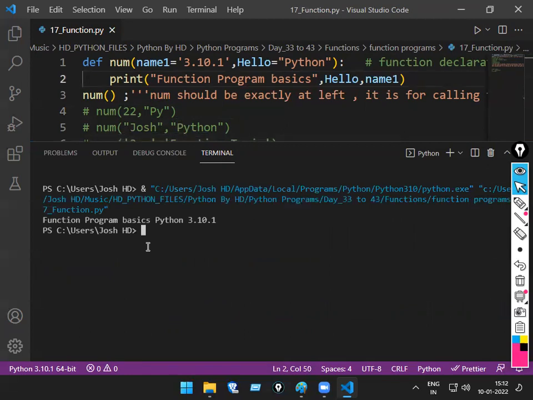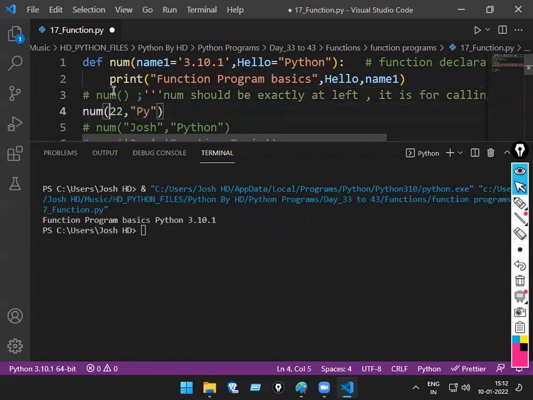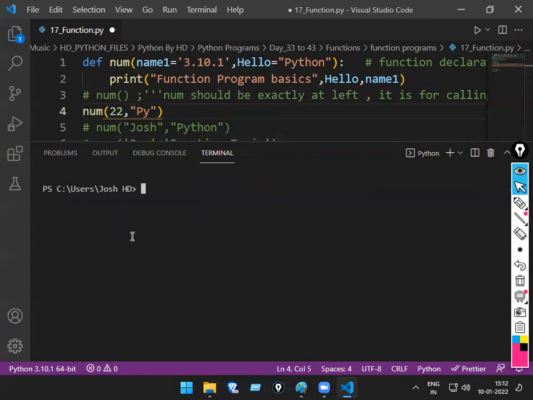Yes or no? Okay. Now I want to pass my own values. So what will come now? What will be the output of this one? Function programming basics. Confusing, huh? Okay.